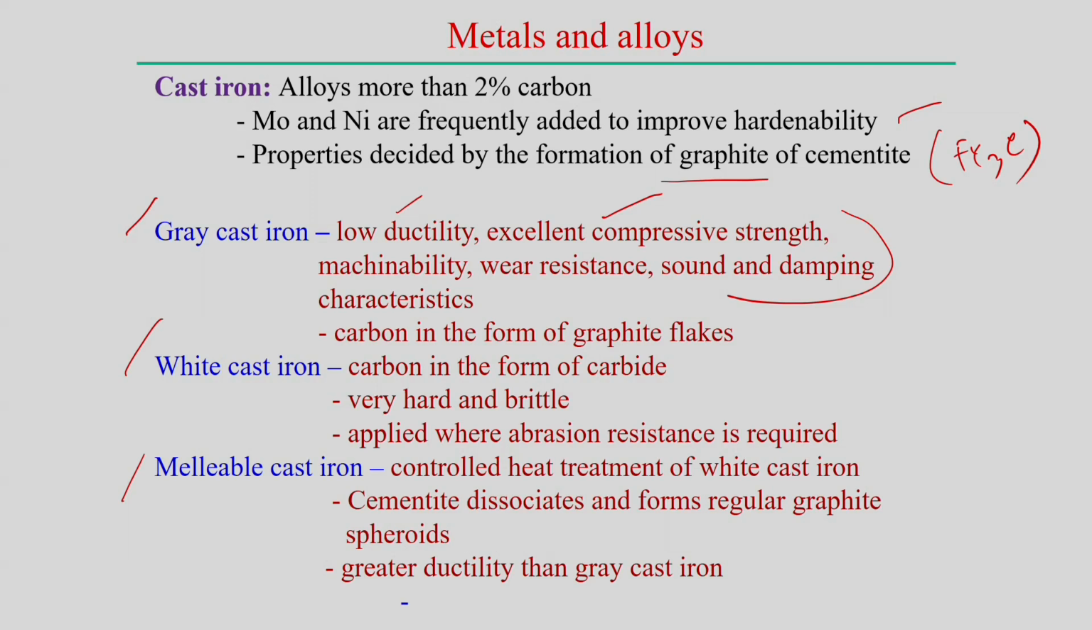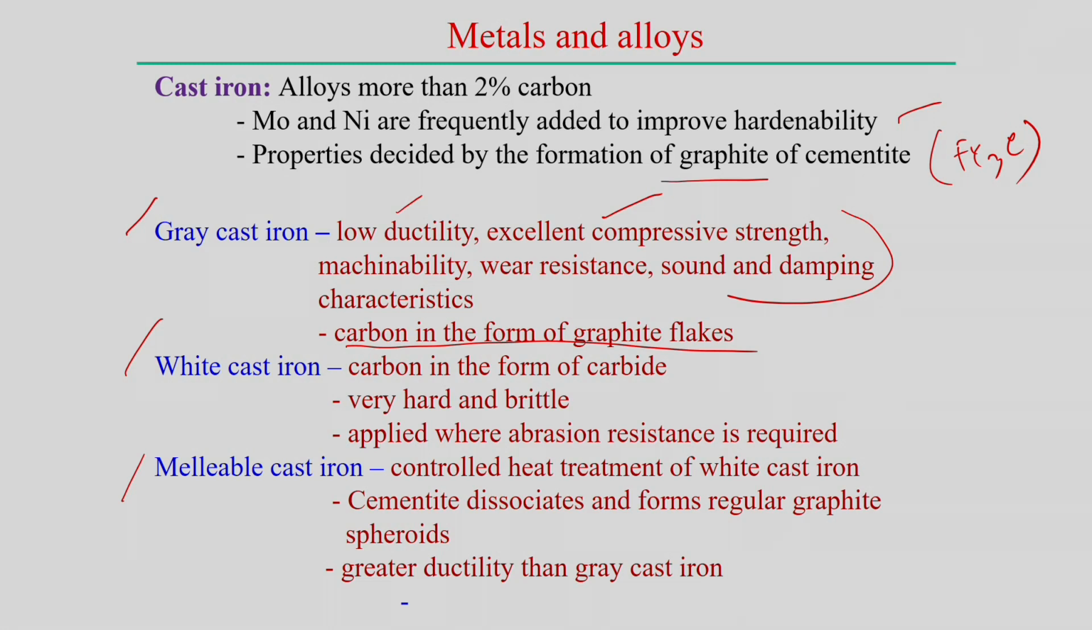Of course, in case of machinability, the graphite also acts as a lubricant, so it makes machining easier. That is why grey cast iron has these kinds of properties, because the carbon exists in the form of graphite flakes. Then white cast iron: in white cast iron, carbon exists in the form of carbide. So, Fe3C is actually very hard. That is why white cast iron is a very hard as well as very brittle material. Therefore, in applications where abrasion resistance is the requirement, we can apply white cast iron.